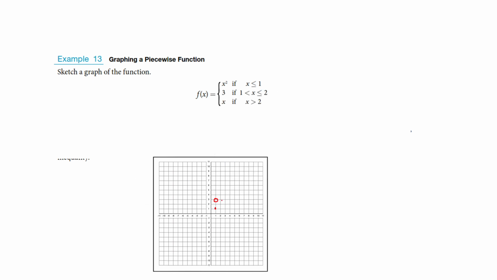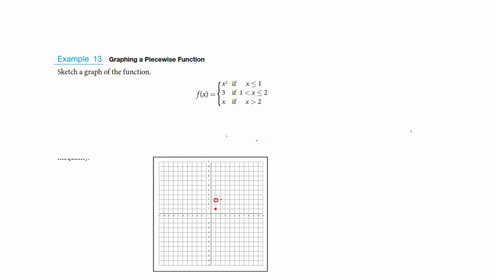It's so hard to get this thing to do dots. Okay. Now I'm also going to do this endpoint. When I'm at 2, I also get 3. I cannot get it to do this point. Okay, maybe that'll work. If not, okay, so I'm doing my endpoints here. I've marked 3 of them. Now let's do this last one. For x greater than 2, if I put 2 into this one, I get 2. Now it was an open circle there, but I've already got a filled in circle there, so I'm good. Now I have all my endpoints.